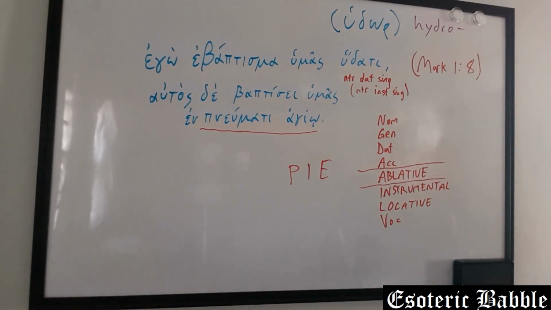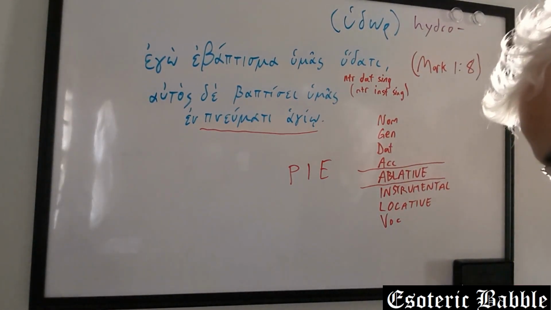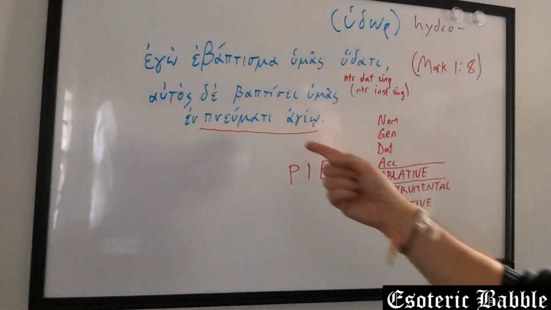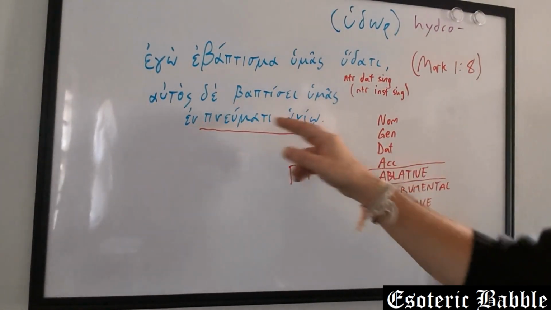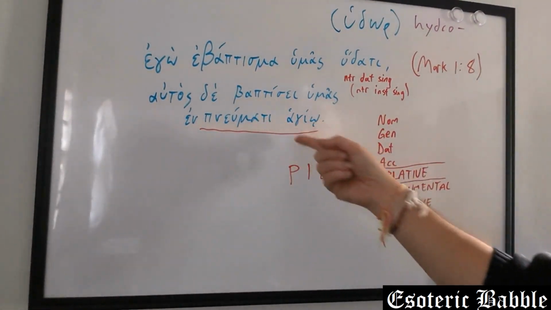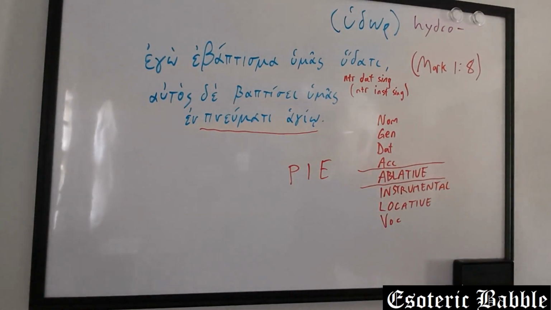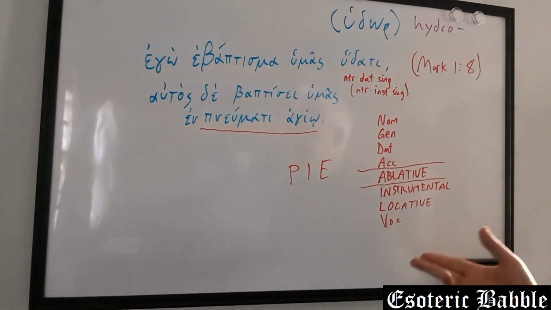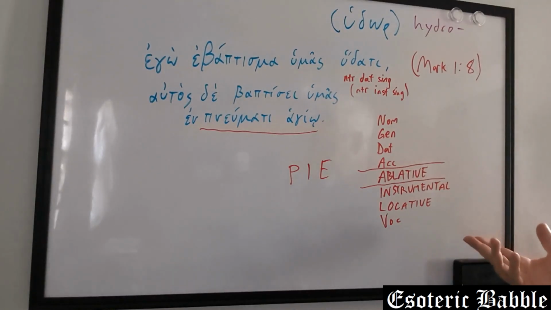Now, here's the interesting thing though, and this is one of those things that you get into. Maybe it's not interesting to everybody, but notice here we have the dative case again, but we have a preposition. And if you look up, I think I looked at the King James, the NIV, and the NRSV, you wouldn't know from the English translation that the Greek was different.